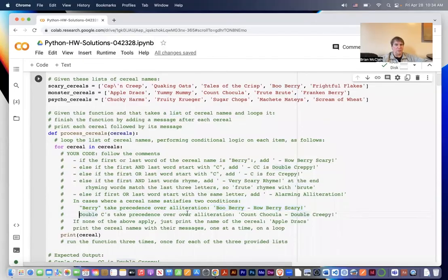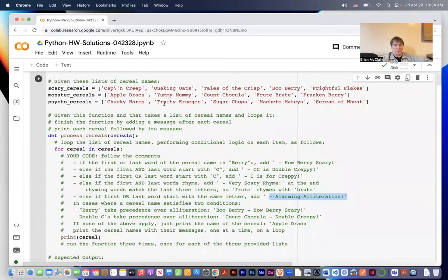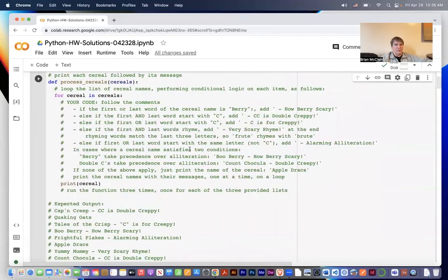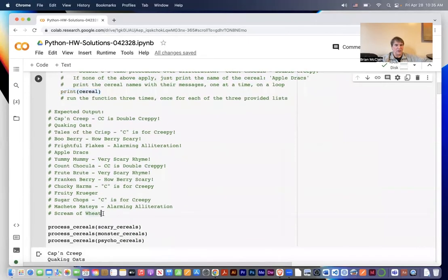Likewise, double C's take precedence over alliteration. So it's going to be Count Chocula, double creepy, not Count Chocula, alarming alliteration. So alliteration would be machete mateys and frightful flakes because the first and last name start with the same letter, but they're not C's. If none of the above apply, just print the name of the cereal. You just follow along and you're not returning. The function is printing every time through the loop, not returning. Here's the expected output. And as we see, a few of them, 4 of them don't get any suffixing.